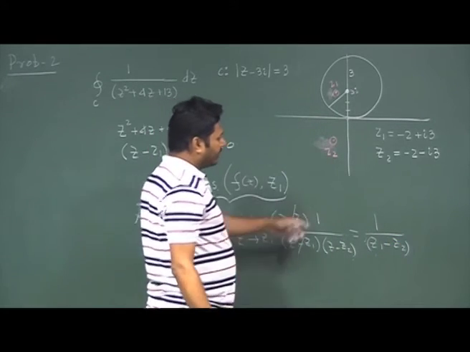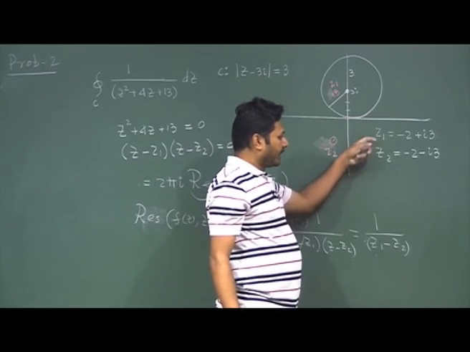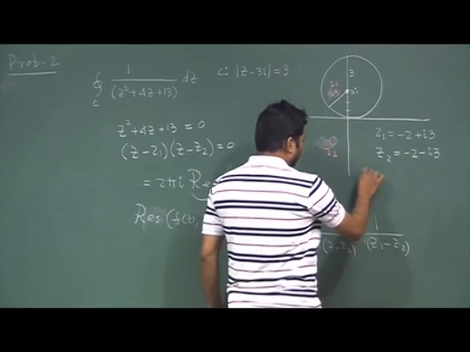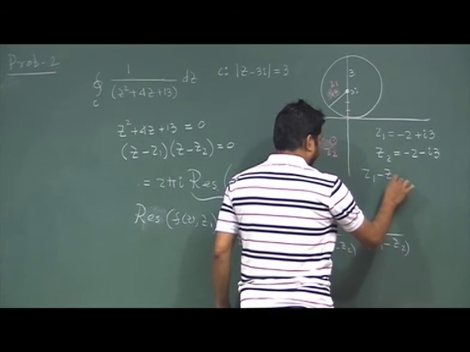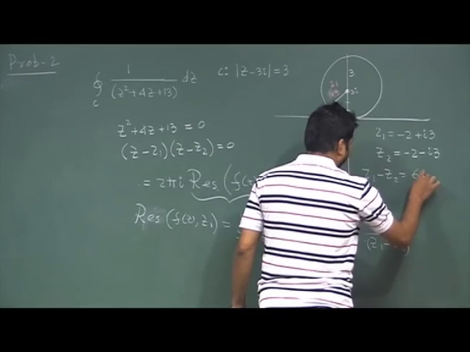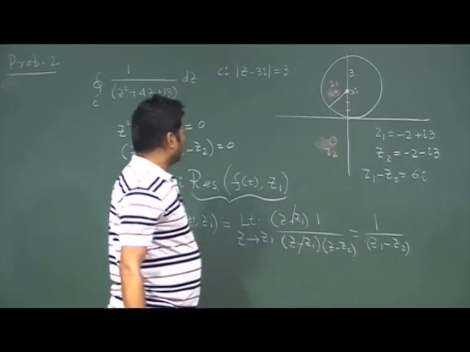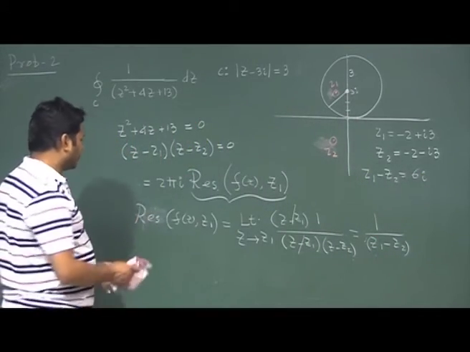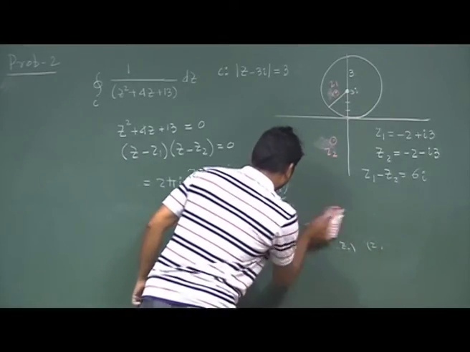So what is my z1 minus z2? From here it is 6i. Now I just put the value 6i here and I am done.